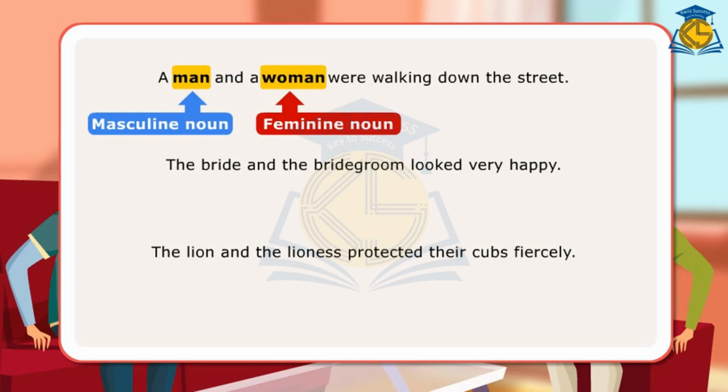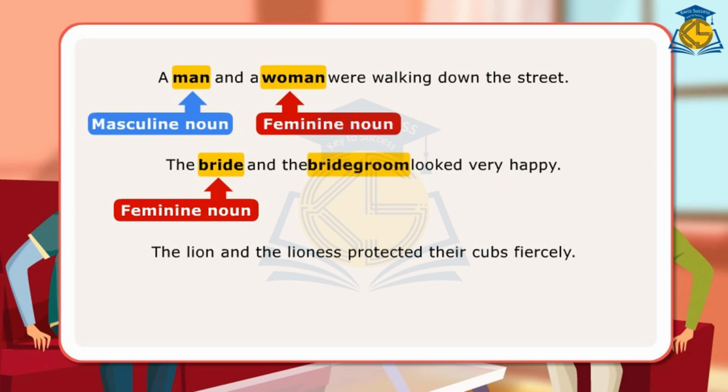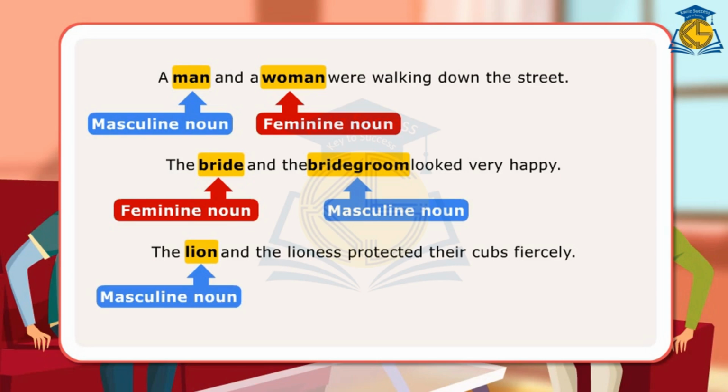In the next sentence, bride is feminine being female and bridegroom is masculine being male. In the third sentence, lion is male and so masculine noun, while lioness is female and so feminine noun.